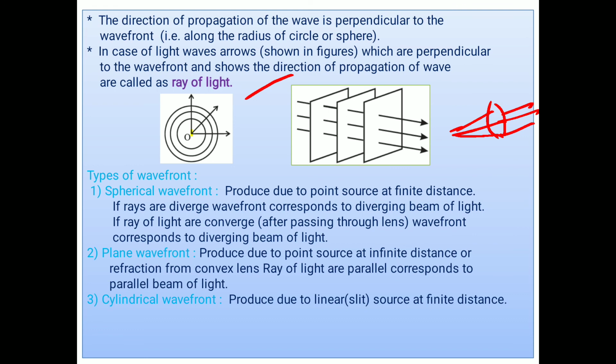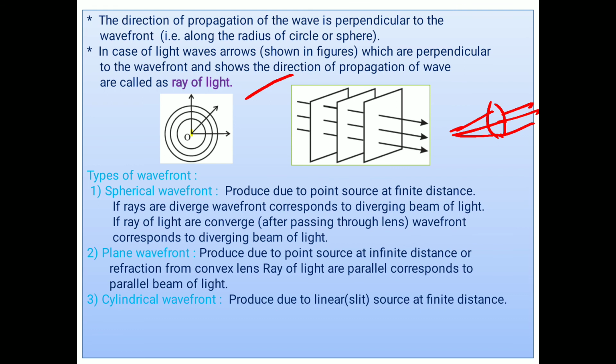And the third type of wavefront is the cylindrical wavefront. These cylindrical wavefronts are produced due to a linear slit or source at finite distance. So there are three types of wavefronts. Spherical wavefront is produced due to a point source at finite distance.